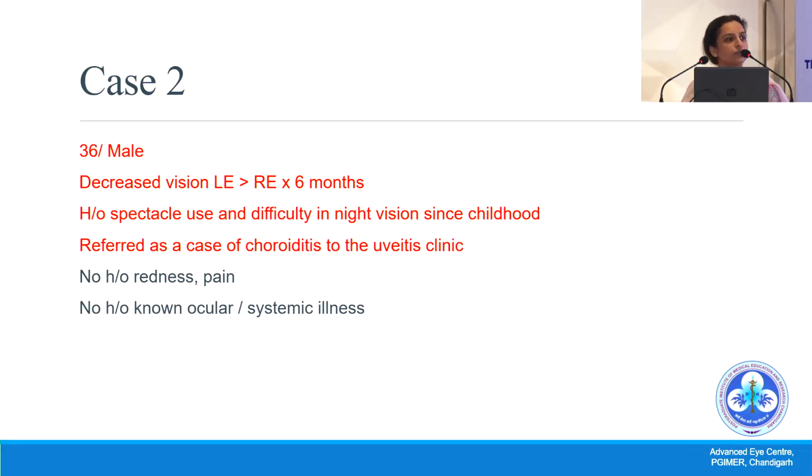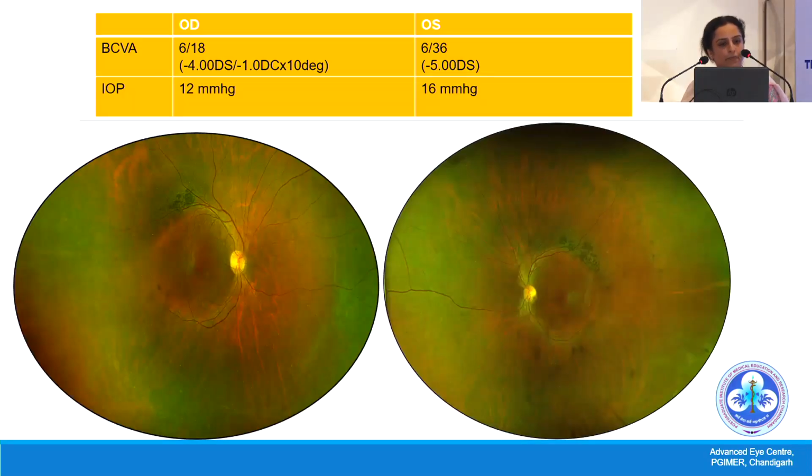So case 2 was a young adult with a history of low vision and difficulty since childhood, who was referred as a case of choroiditis to the uveitis clinic. His vision was 6/18 and 6/36, and he was myopic. And why was it labeled as choroiditis? Because of these pigmented scars that were seen in both eyes in the superotemporal quadrant.